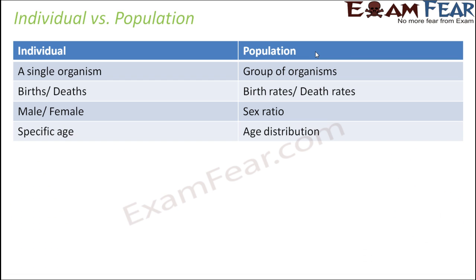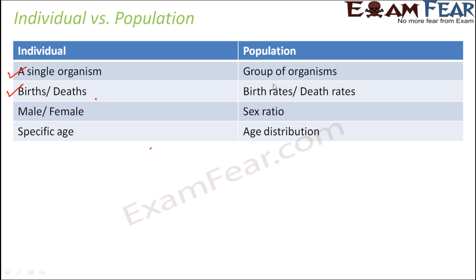Now, population and individual are not the same thing, and certain aspects differ between an individual and a population. In case of an individual, we talk about a single organism, and we talk about the birth and death of that organism.